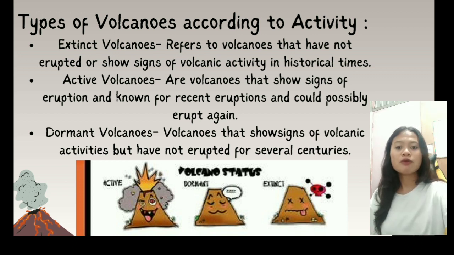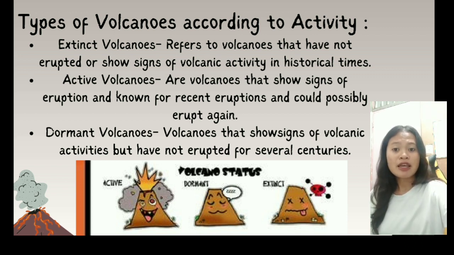So the third one is the dormant volcanoes. These are volcanoes that are currently inactive but have the potential to erupt again in the future. They show no signs of recent volcanic activity such as emission of volcanic gases or earthquakes, but still have the potential to erupt.